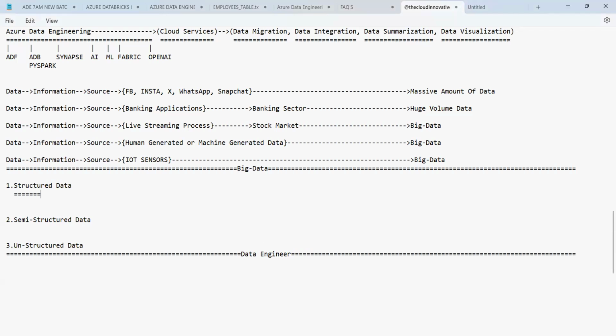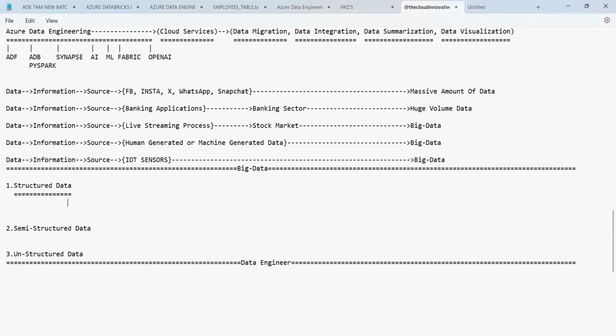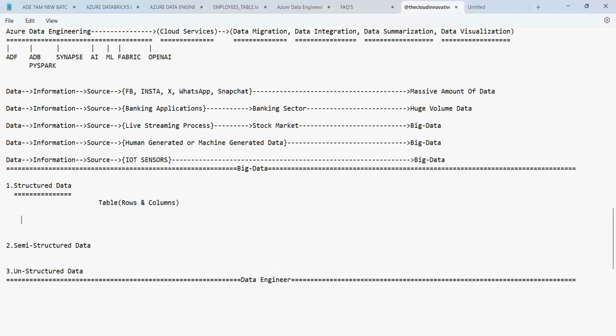Structured data is nothing but the data which is recorded in the form of a table. What is a table? A table is a collection of rows and columns. So the structured data is in the form of rows and columns.